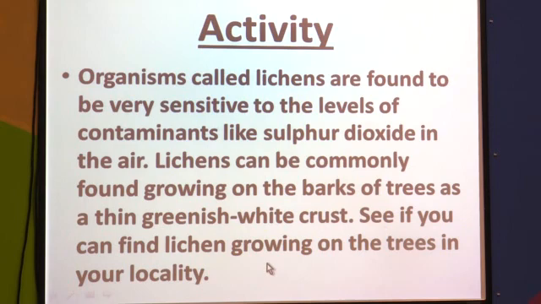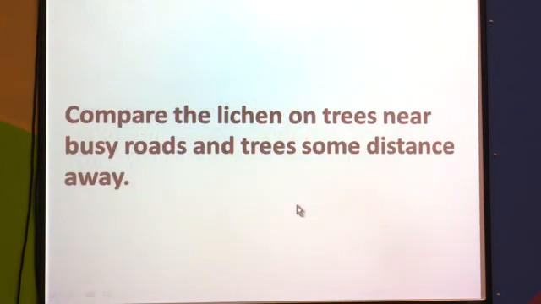See if you can find lichen growing on the trees in your locality. Try to find out in your locality, in your society, whether there is any growth of lichens on the bark of trees. Now, compare the lichen on trees near busy roads and trees some distance away.